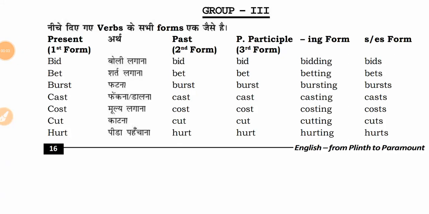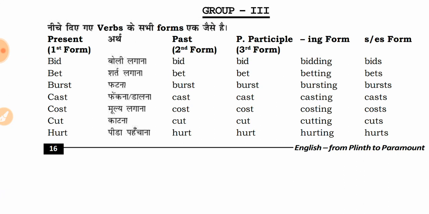Okay, so this is the third part of our lecture series. We have already discussed the group one and group two words, the different forms of verbs, and now we are going to discuss the group three words.